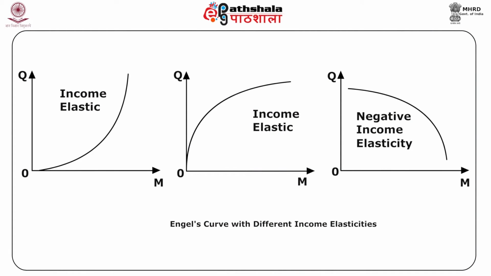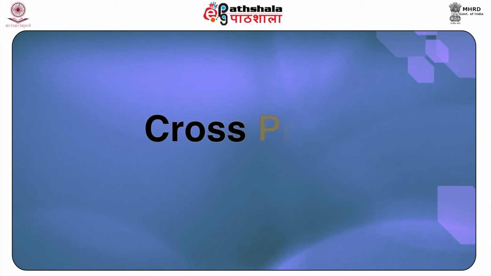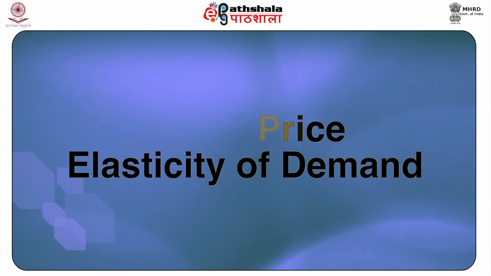For an inferior good, as income increases, quantity demanded decreases. In this case, the sign of delta Qx by delta M is negative. Thus, if the good is inferior, EM is always negative. The relationship between income and quantity demanded is given by the Engel curve. It is depicted in the following diagram. The Engel curve essentially shows the amount of the good that would be demanded by a consumer at different levels of income. Next, we come to the cross price elasticity of demand.